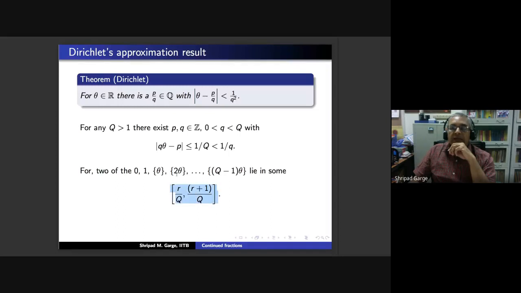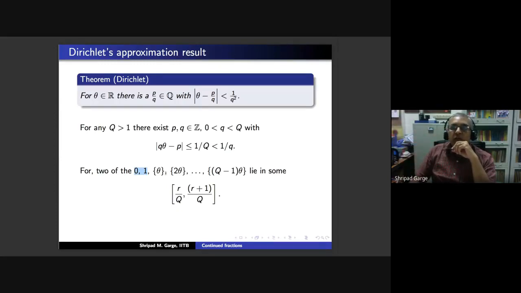And once you have that, two of these numbers are at a distance less than or equal to 1 upon q, you simplify that number. So if it is 2 theta and 1, then you will write it as 2 theta minus integral part of 2 theta minus 1. So you will have a multiple of theta minus an integer. If you take any two such fractional parts and you take either 1 or 0 with any one such fractional part, you are not going to get 0 and 1 both lying in one such subpart, because 0 and 1 lie at two ends.